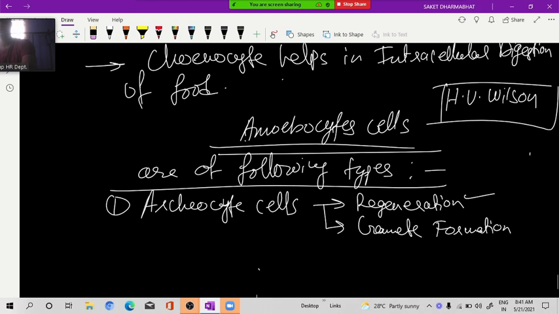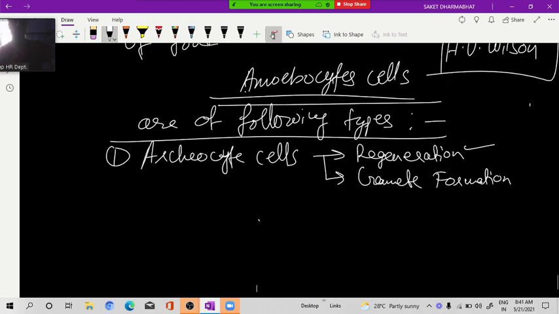Gamete formation also, male and female sex gametes. Next is trophocyte cell.